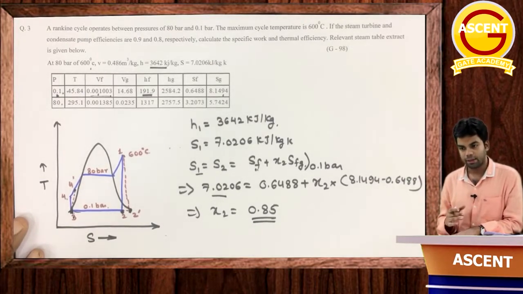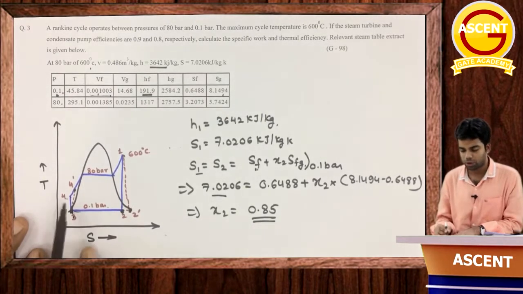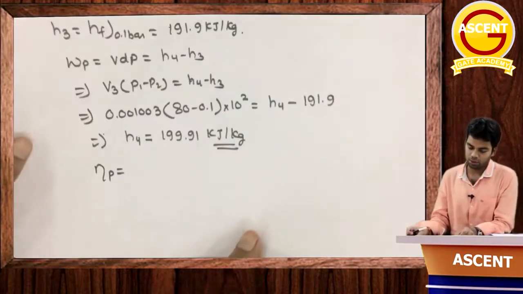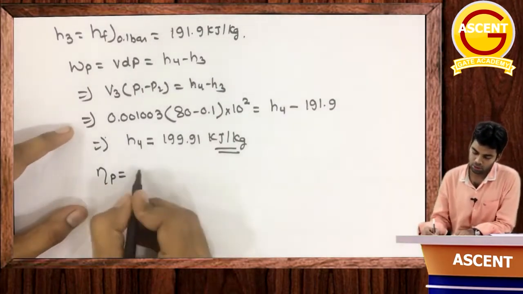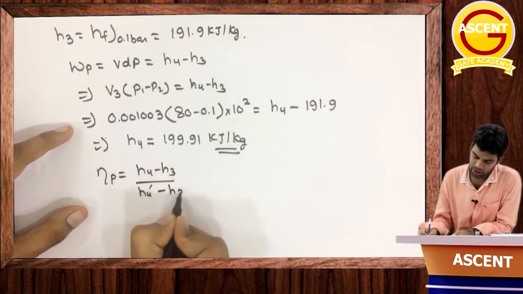Ideally, the work we have to give should be less. So the efficiency of the pump is ideal work upon actual work. Ideal work is h4 minus h3, actual work is h4 dash minus h3. So the efficiency of pump is h4 minus h3 upon h4 dash minus h3.